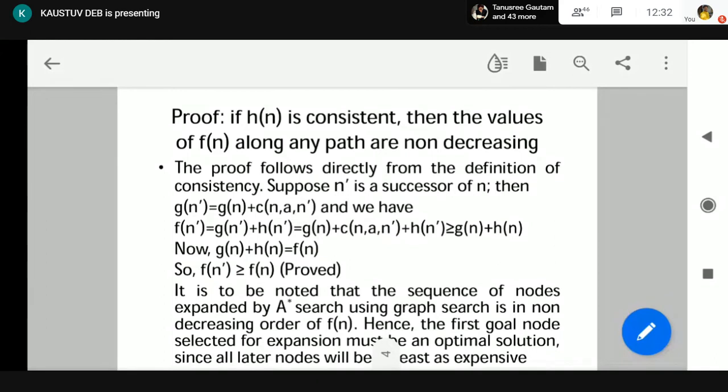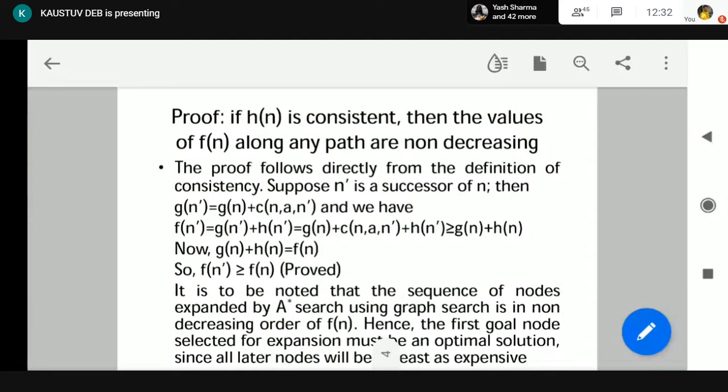If we sum these two costs, then what cost are we going to get? The cost of reaching n dash from the start node. Is it okay? Because n dash is the child of n. So first you have to reach n, then you have to reach from n to n dash. So these two costs are added to get the cost of reaching n dash from the start node. Is it okay?